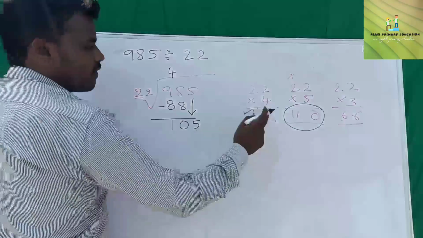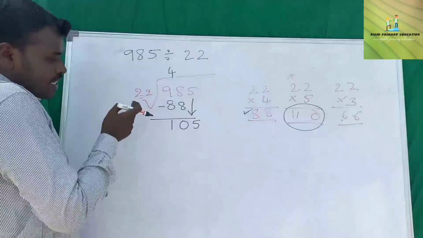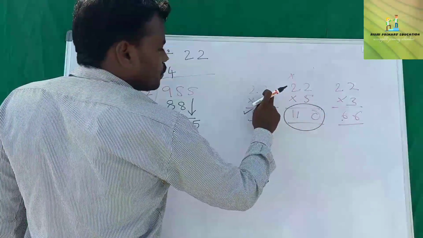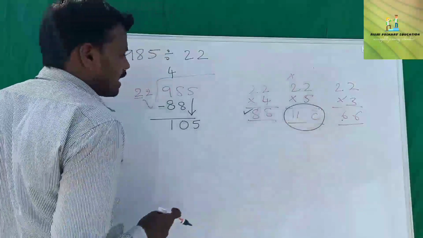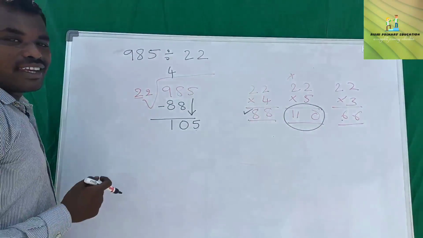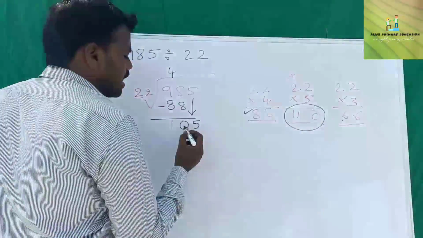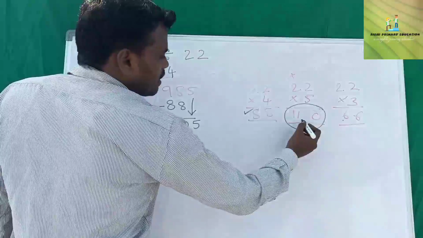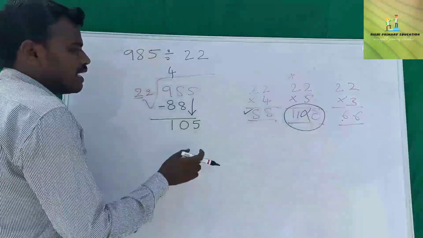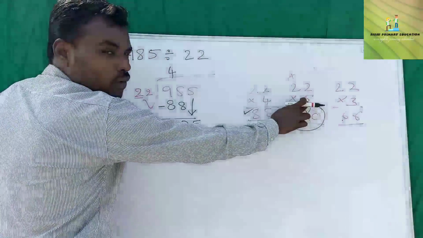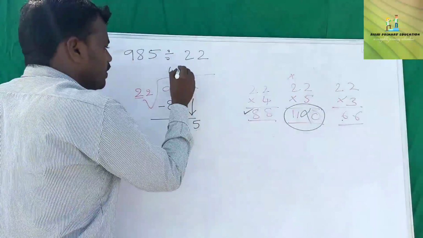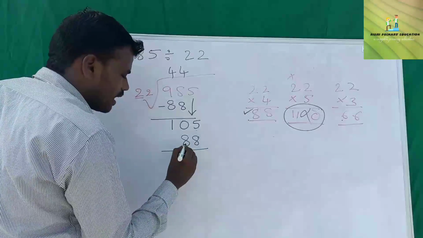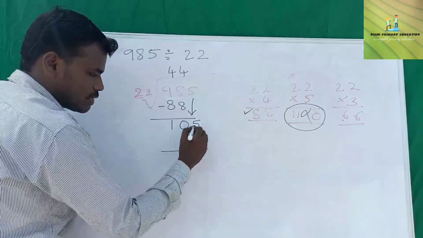Now the dividend is 105. So see here, in 105: 22 threes are 66, 22 fours are 88, 22 fives are 110. Now which is the nearest number? 110 is a big number. 105 is a small number and 110 is a big number. We don't take this number, and the number before, 22 fours are 88. Again we are taking 22 fours are 88.